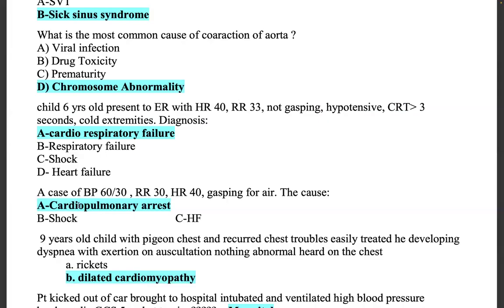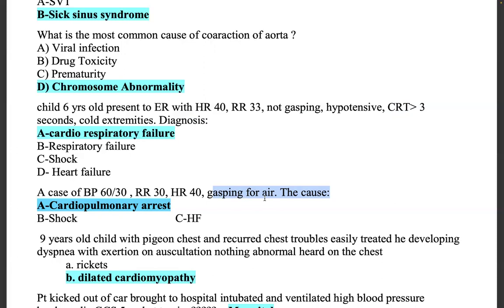Next question, a case of blood pressure 60 by 30, respiratory rate 30, heart rate 40. 60 by 30, definitely it's a lower side of blood pressure. Heart rate, there is bradycardia and he's gasping. When he's gasping, the heart rate is low and blood pressure is also low. That means he's in cardiopulmonary arrest.